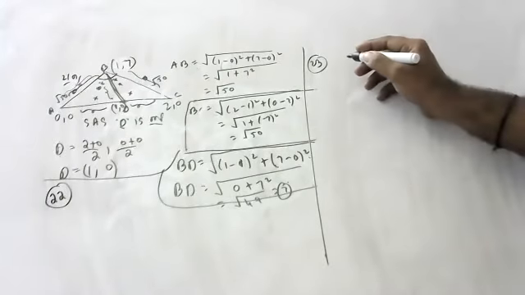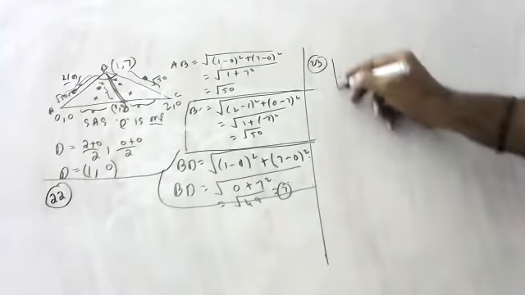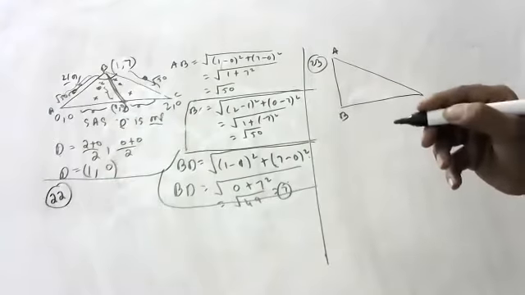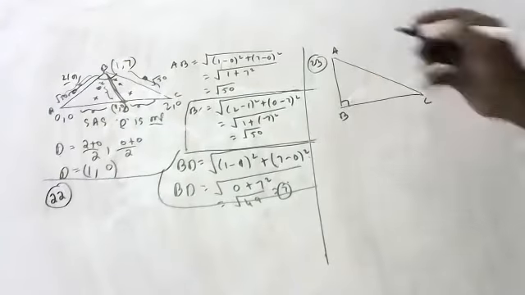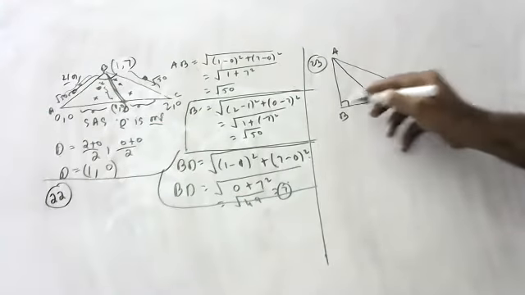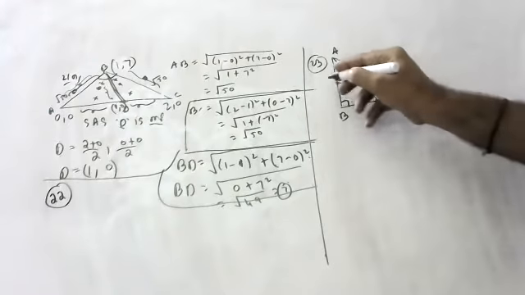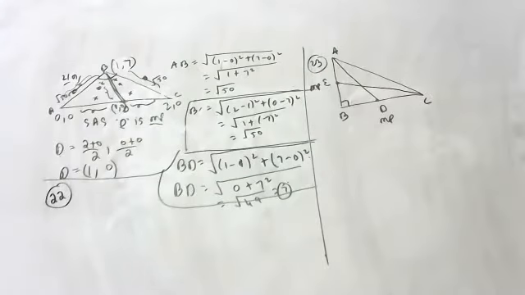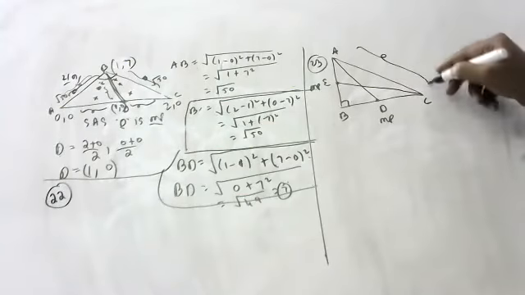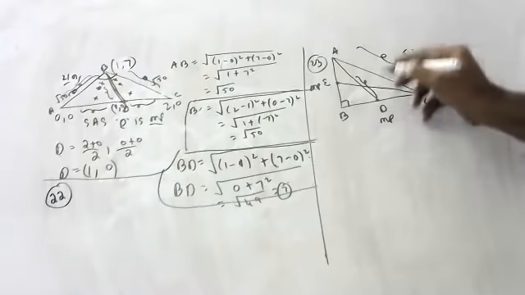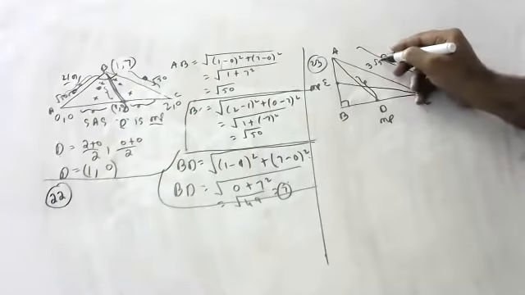In triangle ABC, please see here, children. In triangle ABC, angle B is 90 degrees. AD and CE are two medians. This is also a median. Median is midpoint. This is also a midpoint. Down is a midpoint. AC is equal to 5, children. And AD is equal to 3 root 5 by 2.